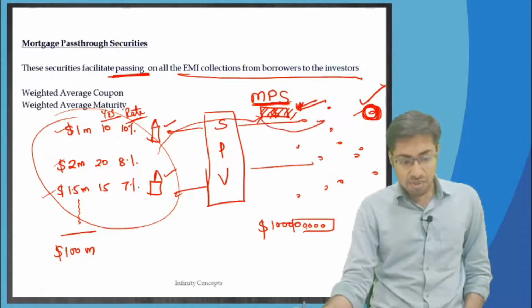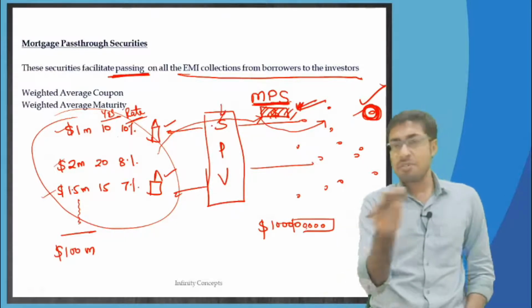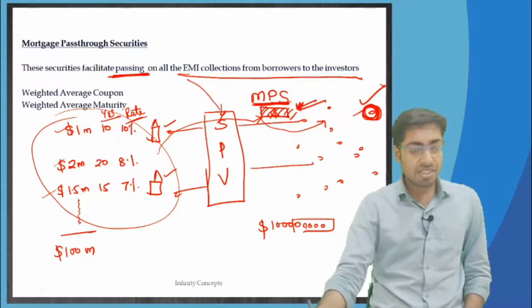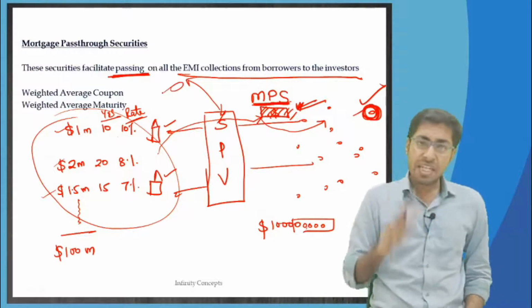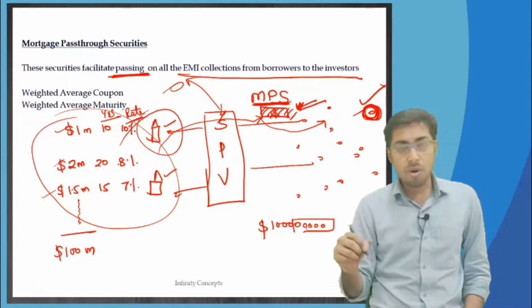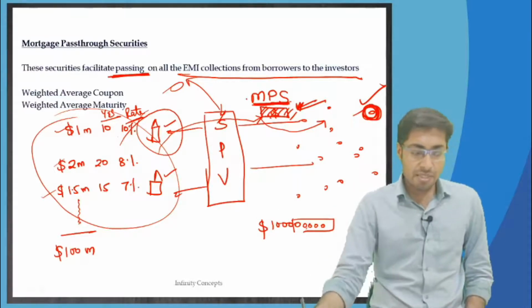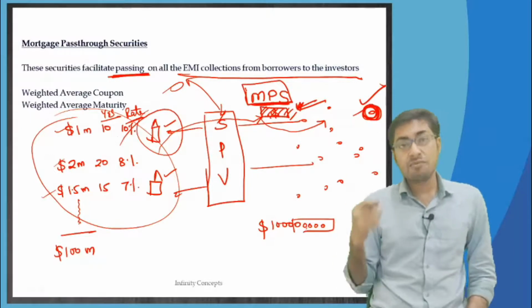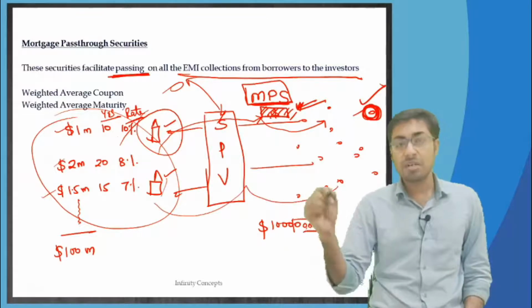Nothing is to be kept with the SPV apart from some minor service fee and service charges which it will give back to the originator, HDFC Bank Limited. Technically the whole amount that comes from home loan borrowers needs to go to the investors, and that's why the name is mortgage pass through security. So what should be the coupon rate, and what should be the maturity date wherein all the money will pass on from here to here?